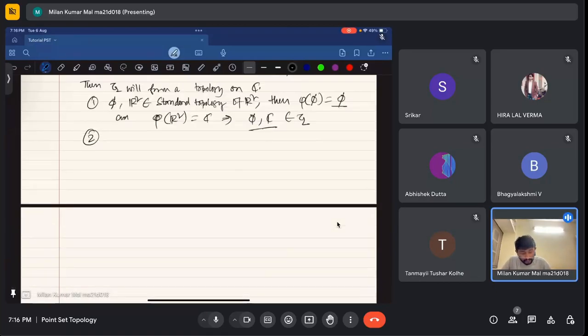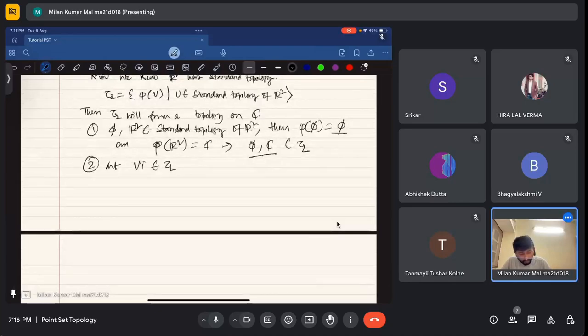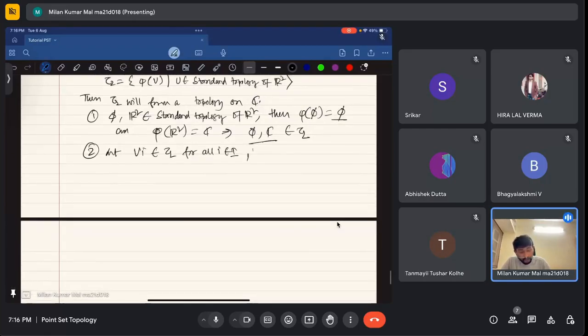The second condition is arbitrary union. Let ui belong to tau 2 for all i belonging to some indexing set I. Then I want to show the arbitrary union is there.